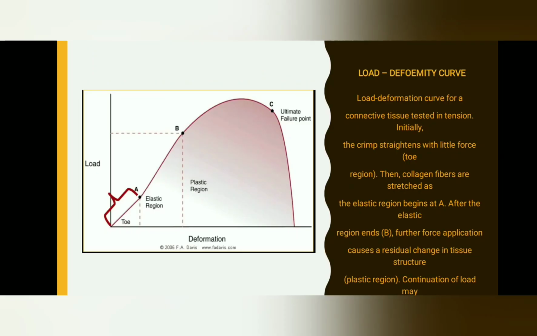Looking at the load deformation curve, when load is applied to the connective tissue, initially the crimp straightens with a little force, which we can see in the toe region. Then the collagen fibers are stretched in the elastic region, which begins at point A. After the elastic region, which ends at point B, if further force is applied, it causes residual change in the tissue structure.